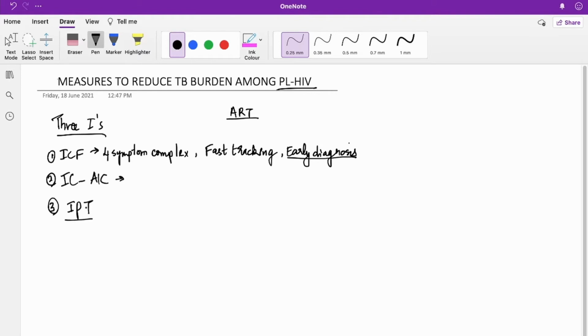In the last video I mentioned the algorithm: if you screen the 4 symptom complex, and if the symptom complex is there, you have to diagnose and treat for TB. If the symptom complex is not there, then you have to consider the IPT if there is no contraindication. So that is the isoniazid prophylactic therapy.